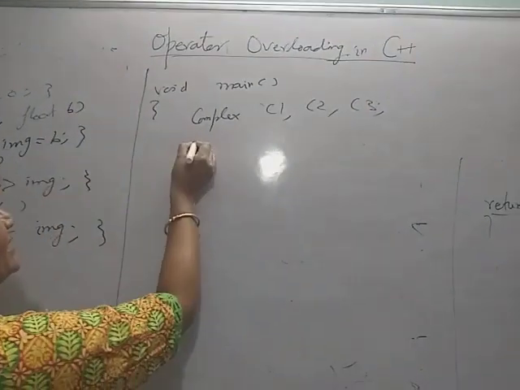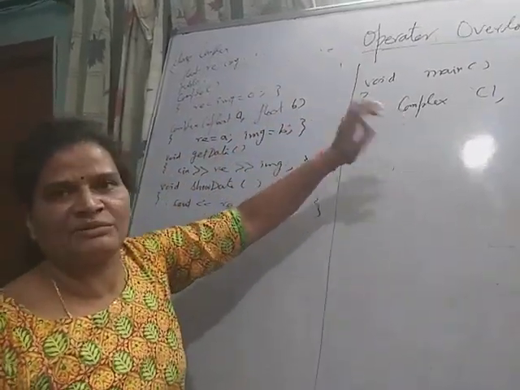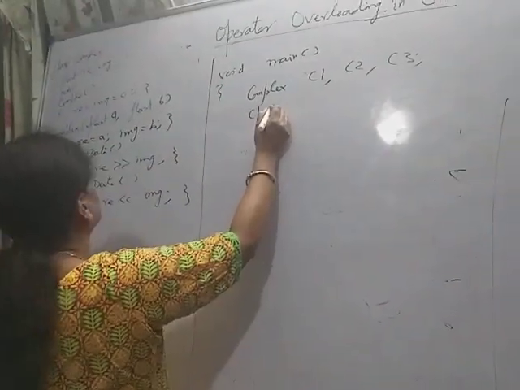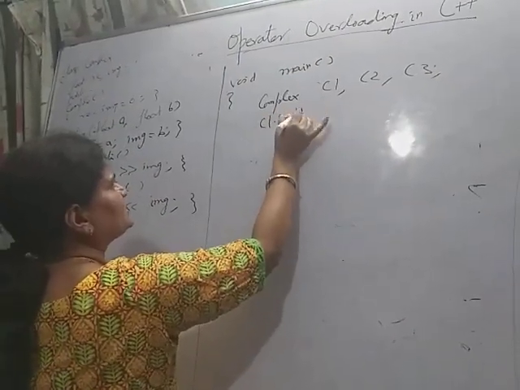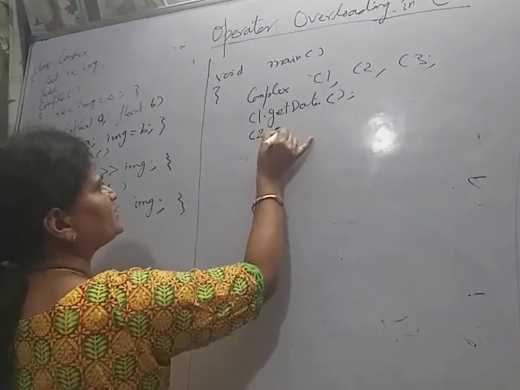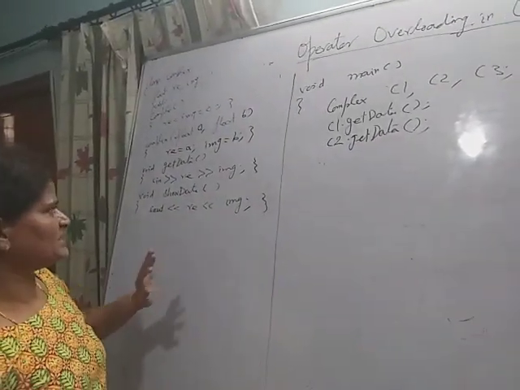Since they are created without passing arguments, the no argument constructor will be called and the data members will be initialized with 0. Now C1.getData to read the first complex number, C2.getData to read the second complex number.